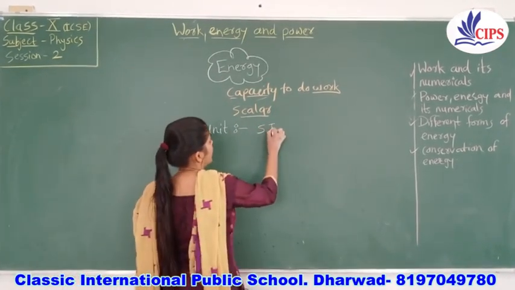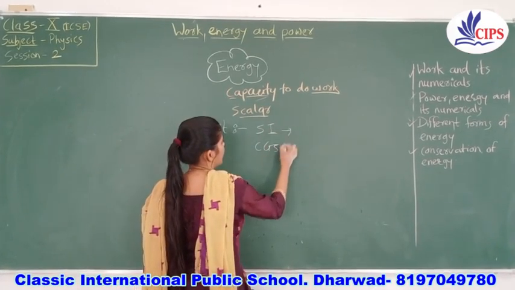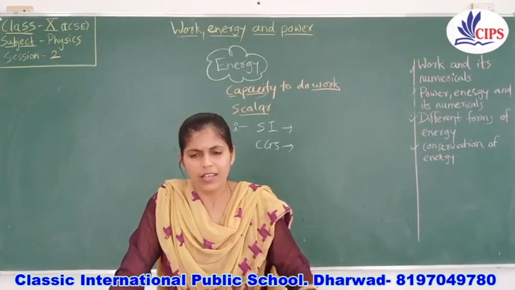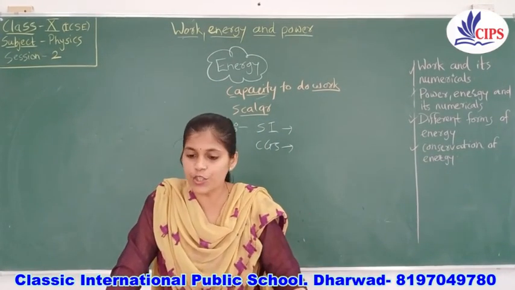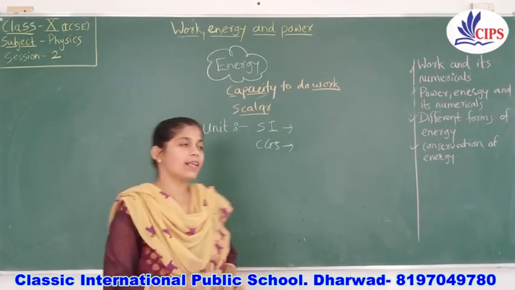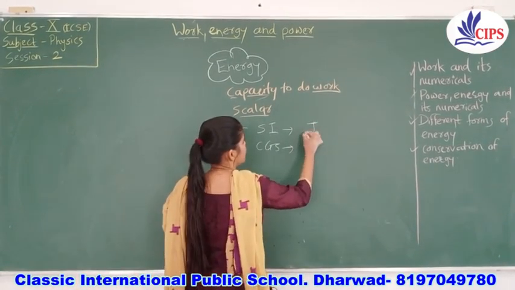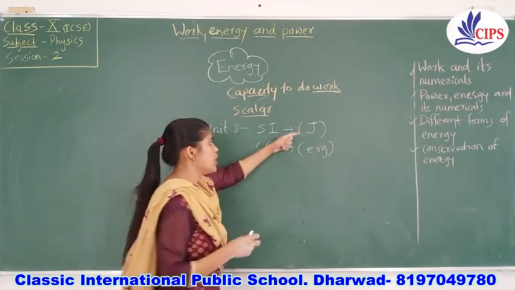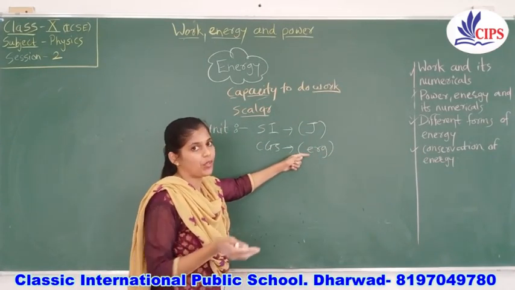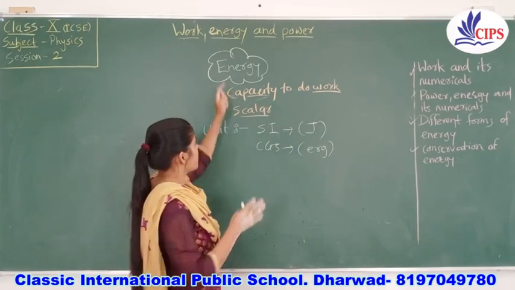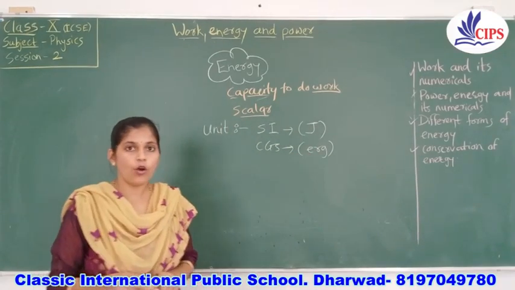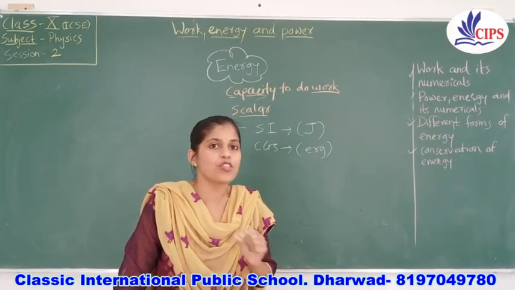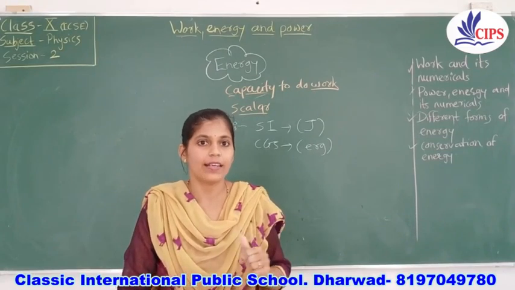What is the SI and CGS unit for energy? The SI unit of work is the same for energy also. That is joule, and the CGS unit is the same, that is erg. So here I will mention joule as the SI unit and erg as the CGS unit. Both of these pieces of information are the same as for work. So this was about energy, and there are some bigger units remaining. I would like to explain those bigger units in detail in the next session.